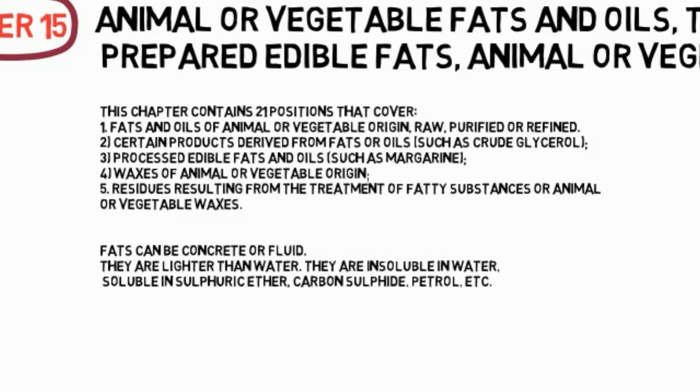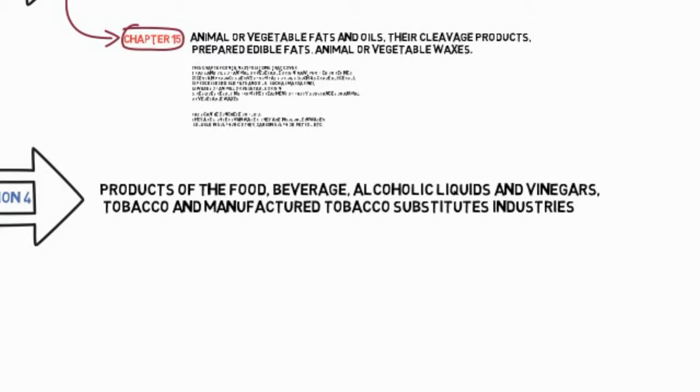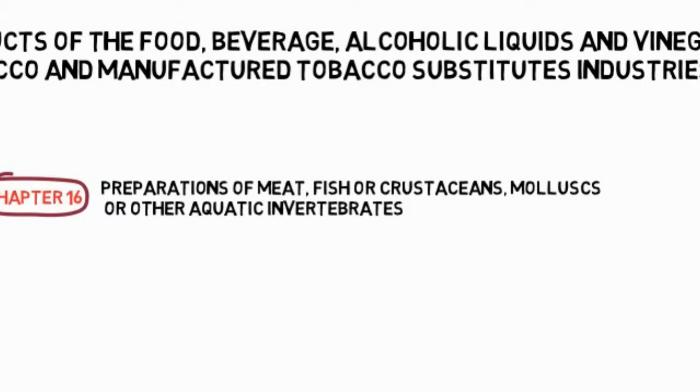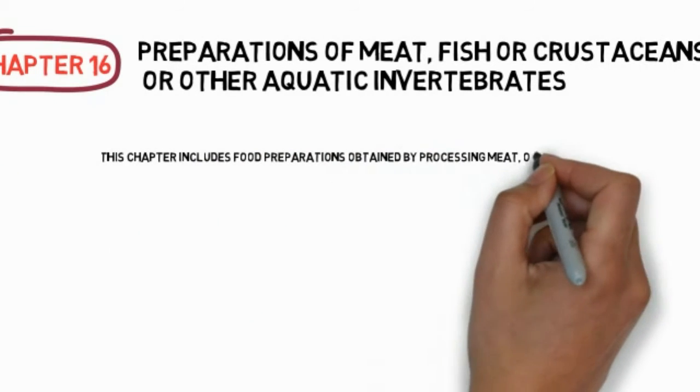Section 4: Products of the food, beverage, alcoholic liquids and vinegars, tobacco and manufactured tobacco substitutes industries. This section contains 9 chapters, 16 to 24, namely Chapter 16: Preparations of meat, fish or crustaceans, mollusks or other aquatic invertebrates. This chapter includes food preparations obtained by processing meat, offal, blood, fish, crustaceans and other aquatic invertebrates.